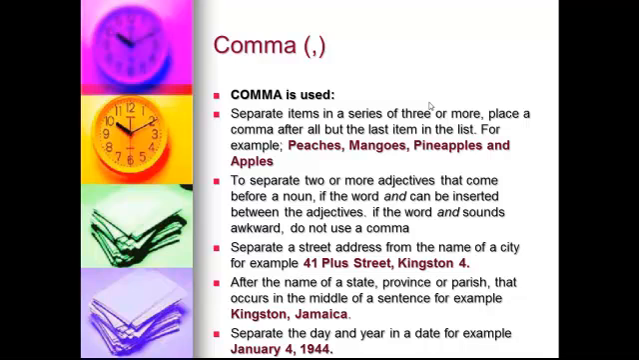To separate 2 or more adjectives that come before a noun, if the word and can be inserted between the adjectives. If the word and sounds awkward, then do not use a comma. A comma is used to separate a street address from the name of a city. For example, 41 Plus Street, Kingston 4.